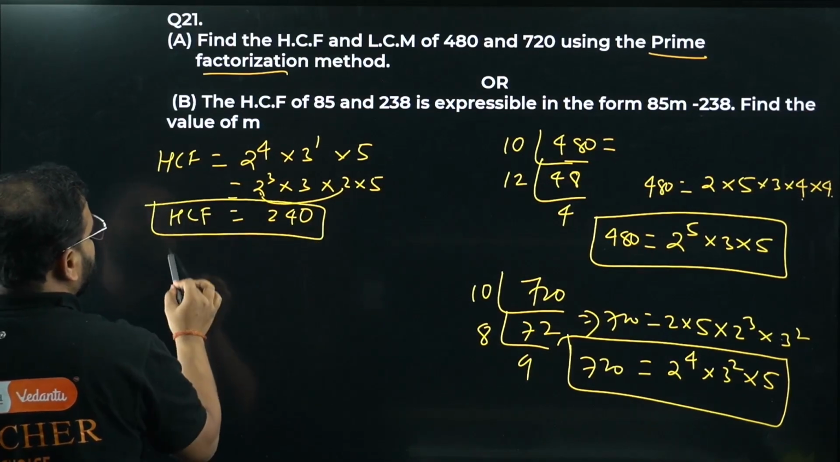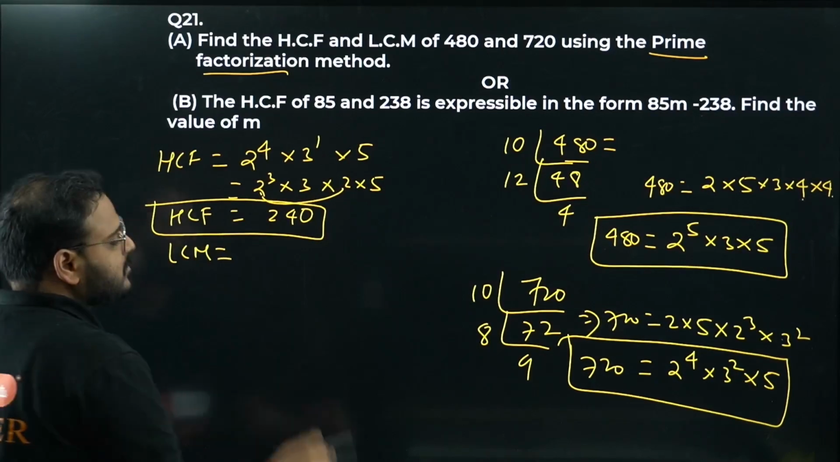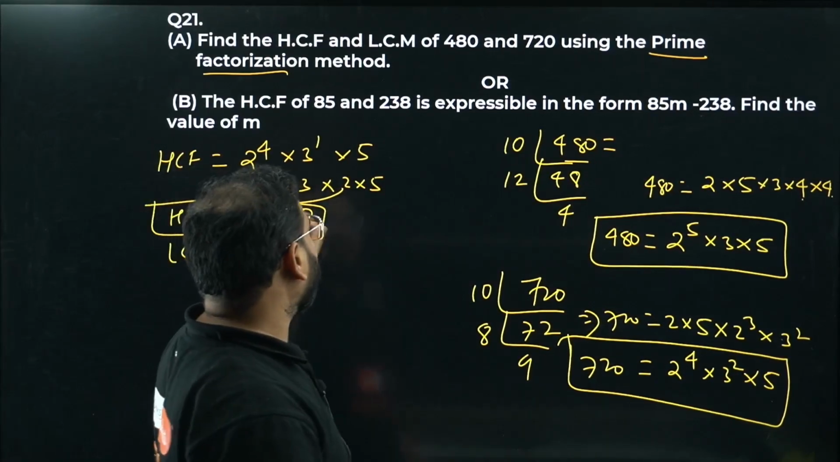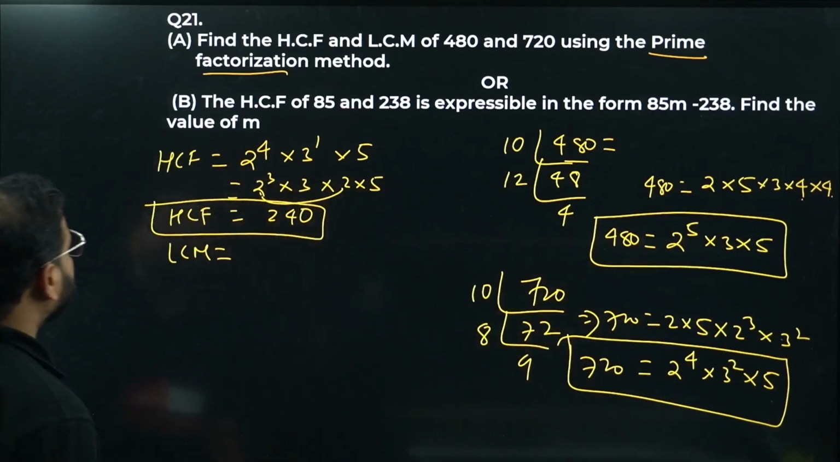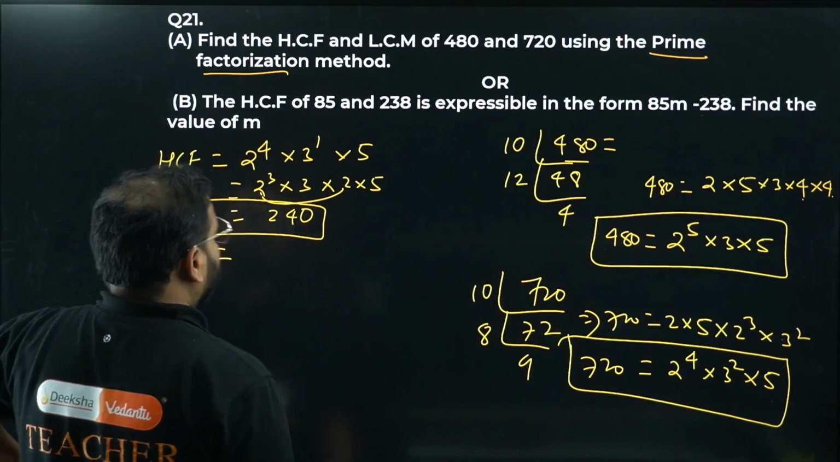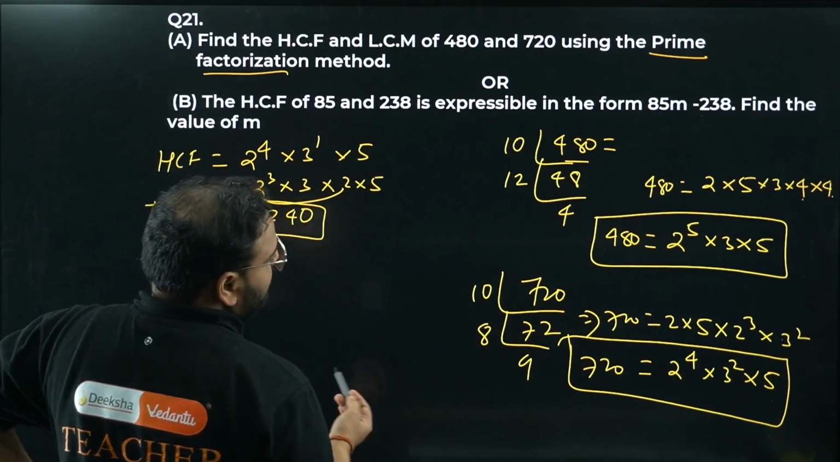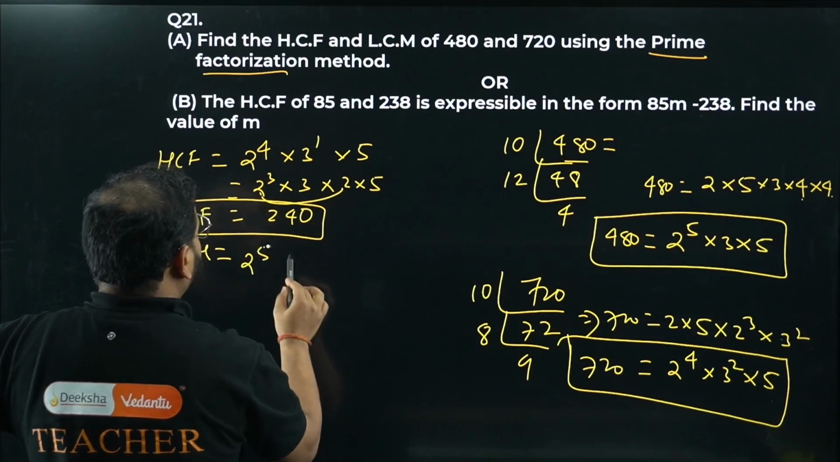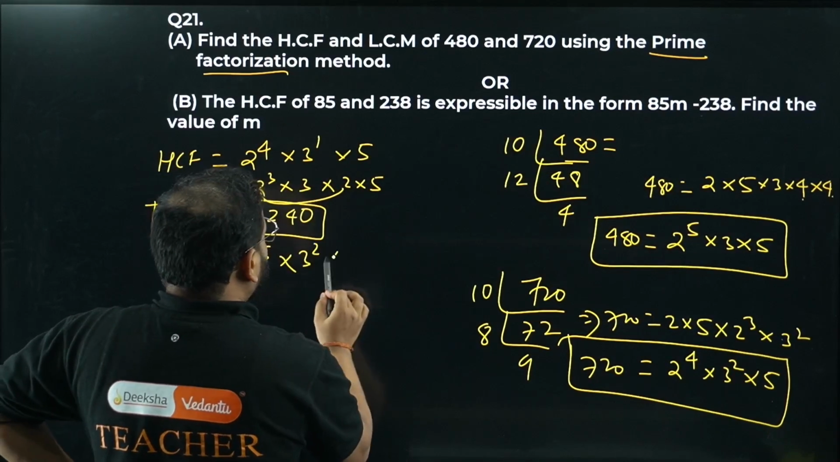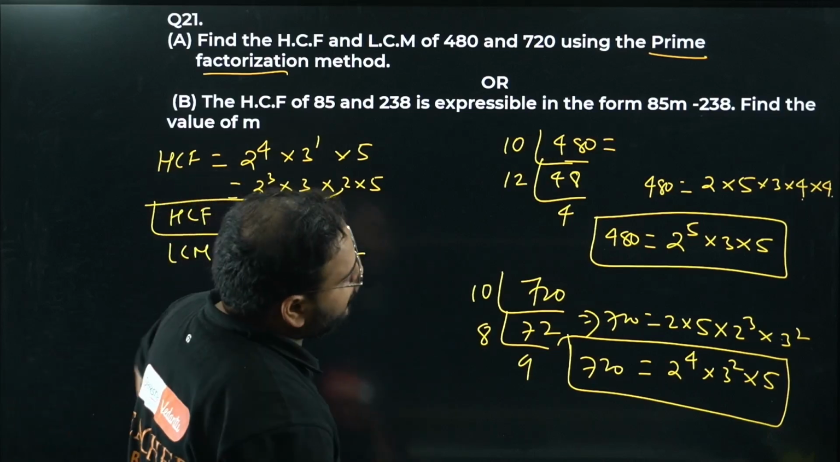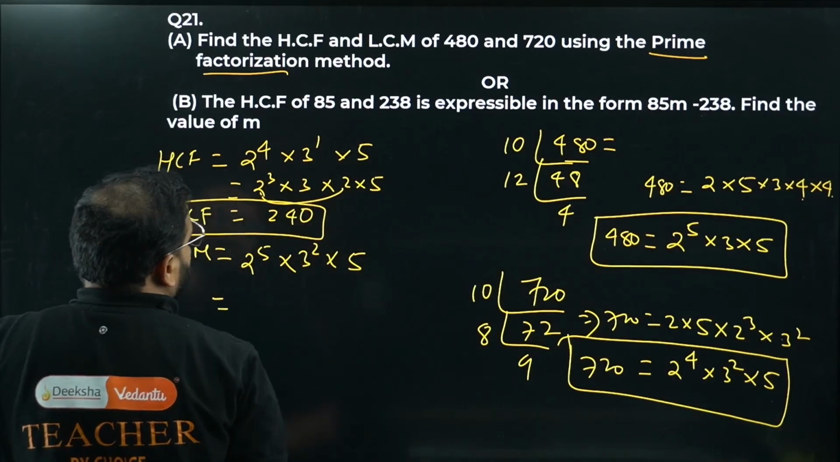Let's look for LCM. What is the LCM approach? All the factors. For HCF we had only common factors with the least power. For LCM with the highest power, all the factors. Let's have a look. 2 power 5 into 3 power 2 into 5. 3 power 2 into 5. So we have here.